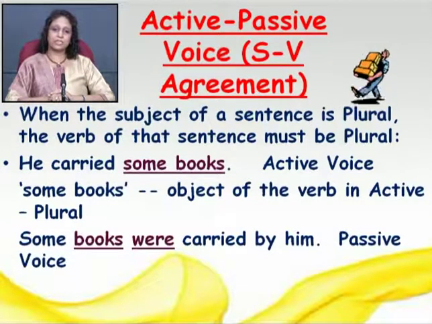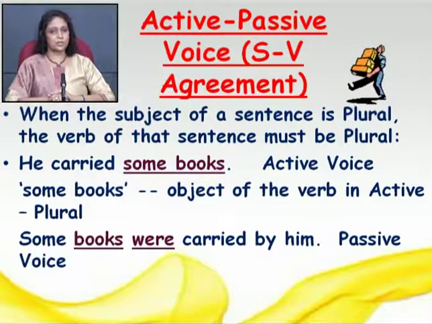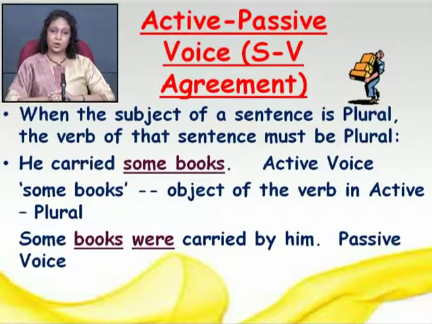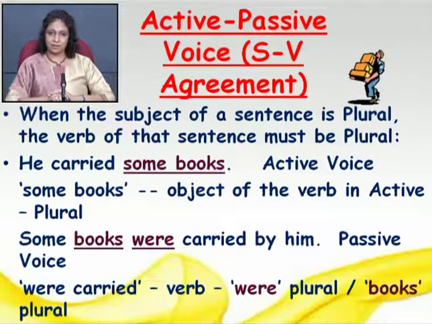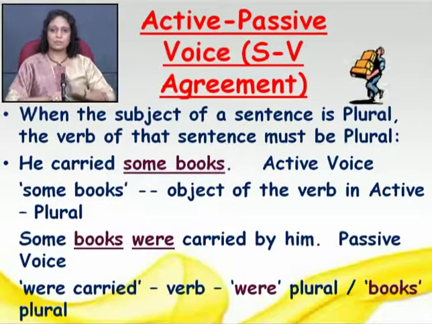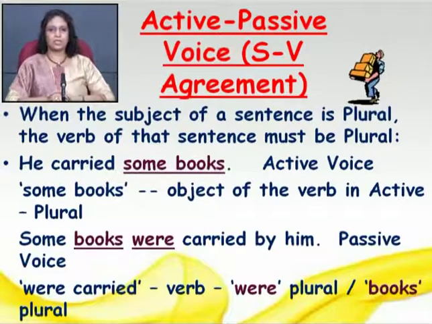That's how we change from active voice to passive voice. We have used the verb were carried, right? Because some books is a plural word, and that's why we use a plural verb. Were is plural and books is also plural. So the verb has to agree with the subject.